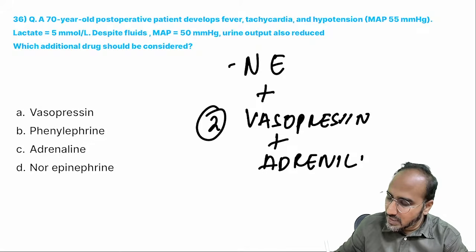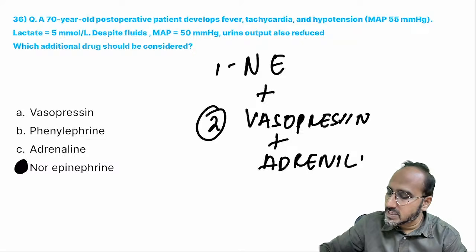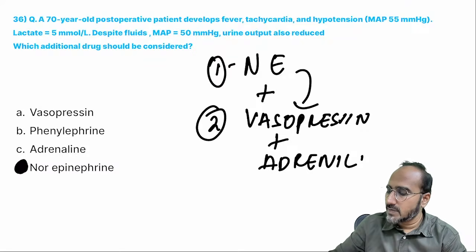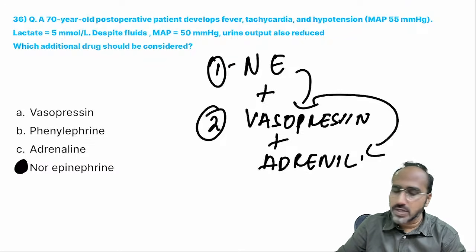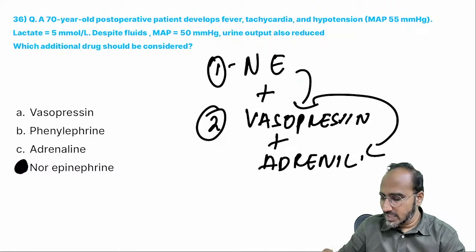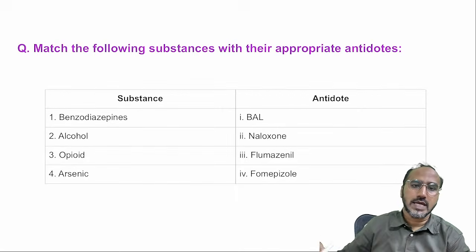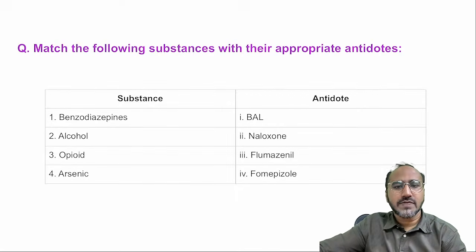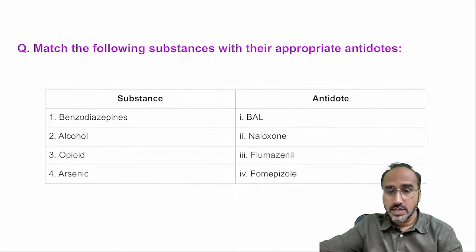Okay. So what's the answer over here, guys? The answer is norepinephrine. If fluid is not working, the first choice is norepinephrine. With norepinephrine, vasopressin. With vasopressin, you can add what? Adrenaline and give to the patient. Is this thing clear, guys? Yes or no?